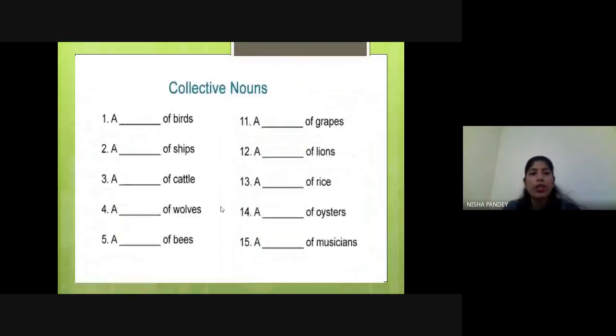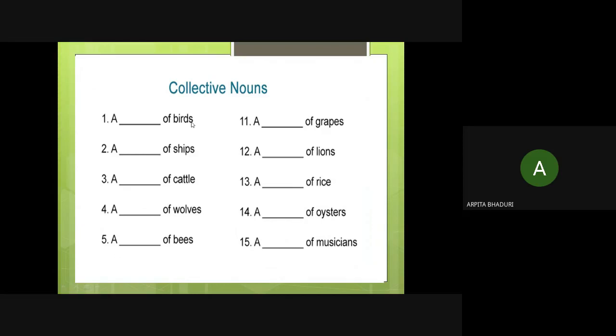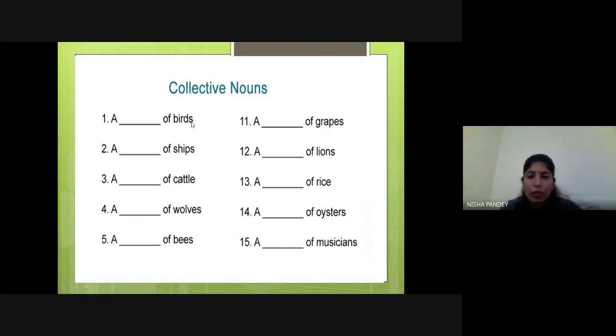Let's see one more worksheet, a small one we have on collective nouns, right? Here we have already seen the different collective nouns, so you have to fill this in. You have to write, for example, a dash of birds. Will you be able to do this? Would you like to find some new ones also, like oyster, musician, wolves? These we have not discussed today, so you have to find them out. This is your homework.